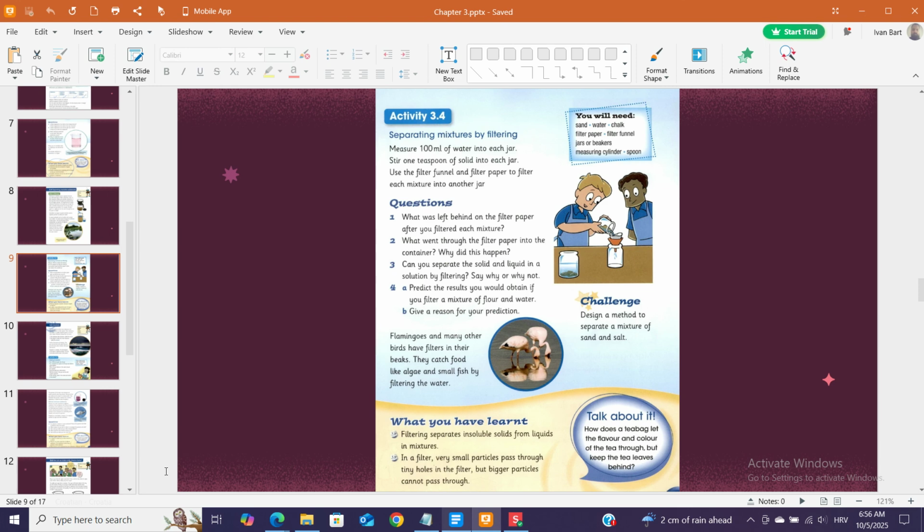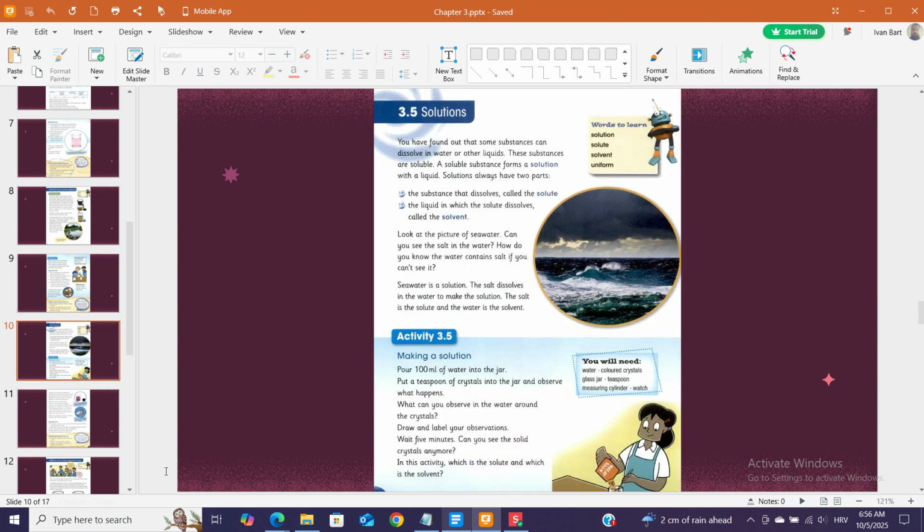You have found out that some substances can dissolve in water or other liquids. These substances are soluble. A soluble substance forms a solution with a liquid. Solutions always have two parts: the substance that dissolves, called the solute, and the liquid in which the solute dissolves, called the solvent. Look at the picture of seawater. Can you see the salt in the water? How do you know the water contains salt if you can't see it? Seawater is a solution.